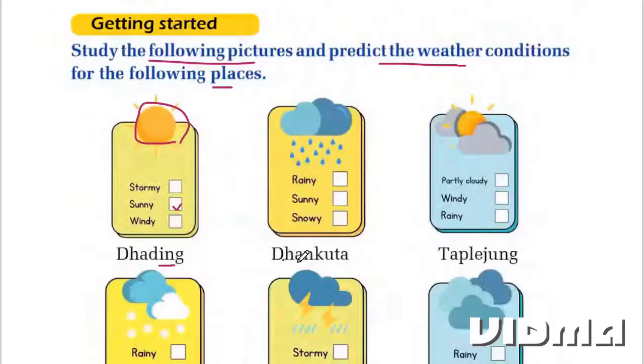In Dankuta, the weather will be rainy. Look, clouds and water is falling. Hence, for Dankuta, the weather will be rainy. And then Taplejung, see the picture again. Weather forecast. Sun and then clouds. So partly cloudy.